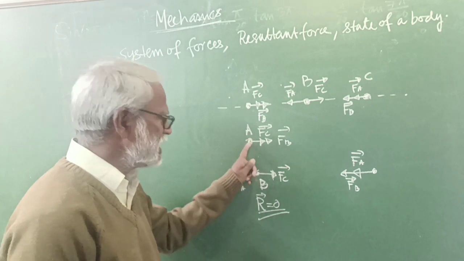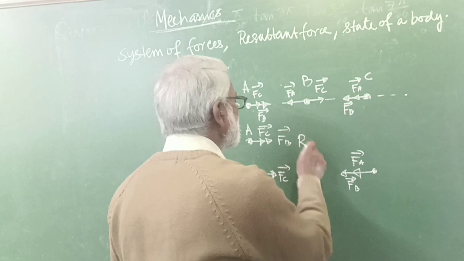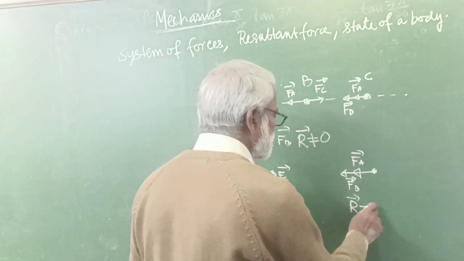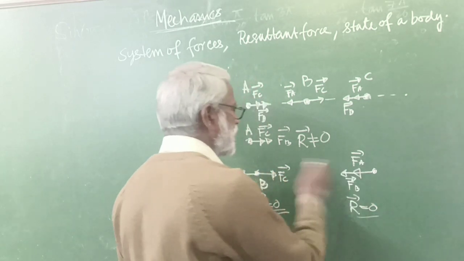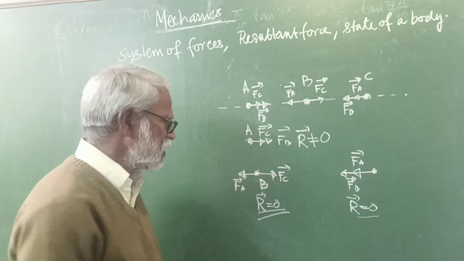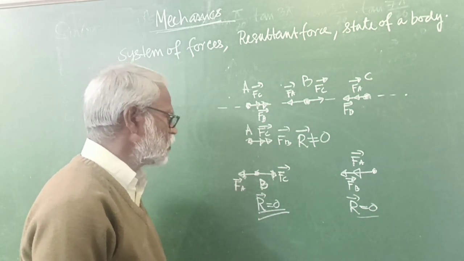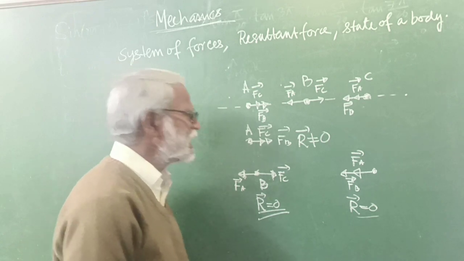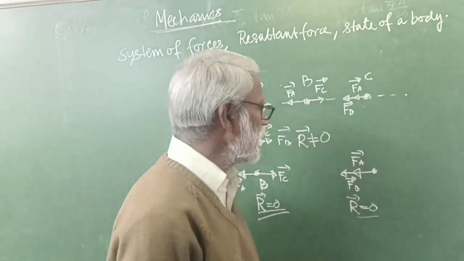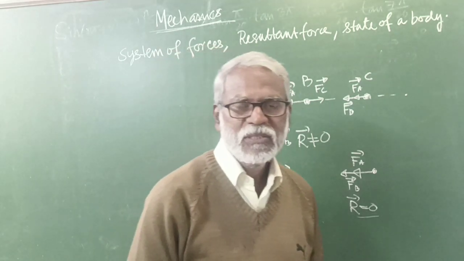But in the case of A and in the case of C, the resultant will not be 0, because the two forces are acting in the same direction. So with this much common knowledge, we are going towards finding the resultant of a number of forces acting on a body.